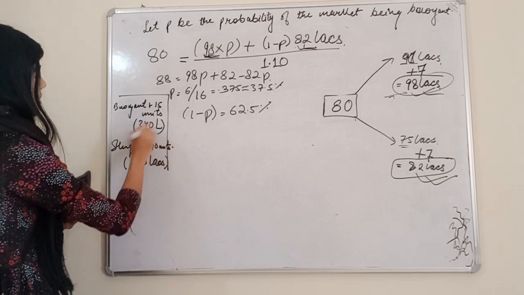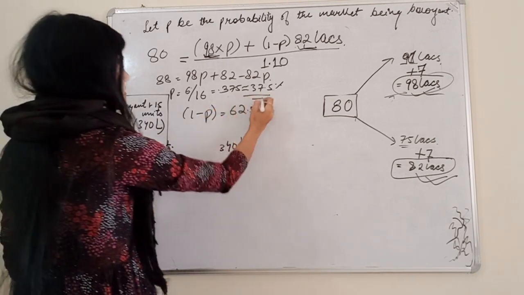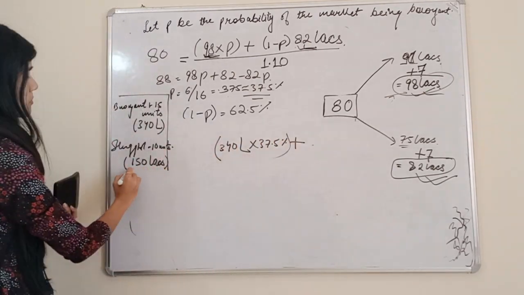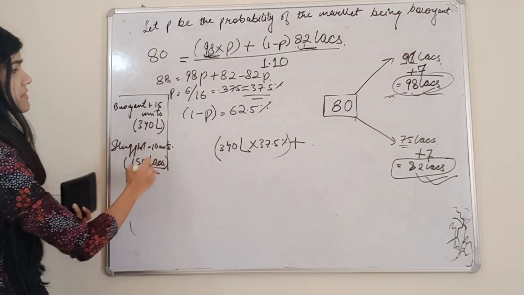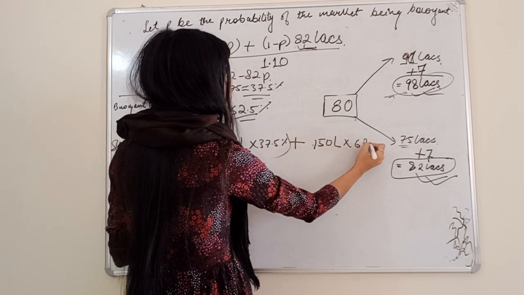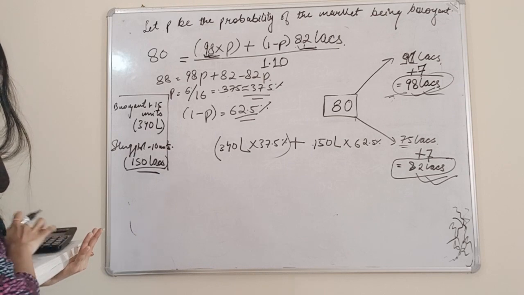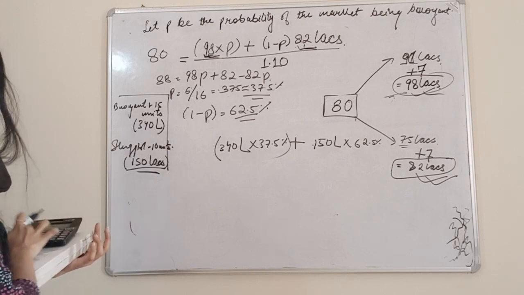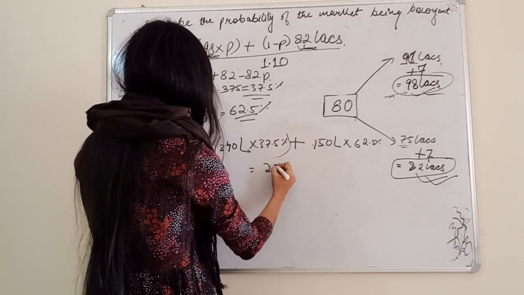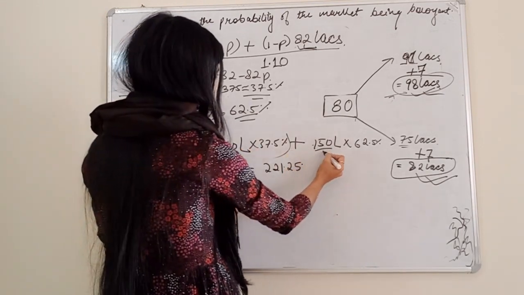Fine. So now 340 lakhs, what is the probability of getting this cash flows? This multiplied by 37.5% plus, and what is the probability of getting the net cash flow of 150 lakhs after 1 year? That is 62.5. So 150 lakhs multiplied by 62.5%. Solving it, we are getting 127.5 plus 93.75, we are getting 221.25.